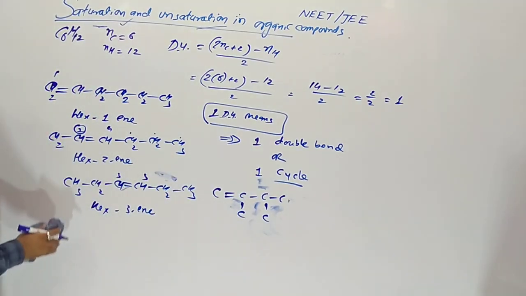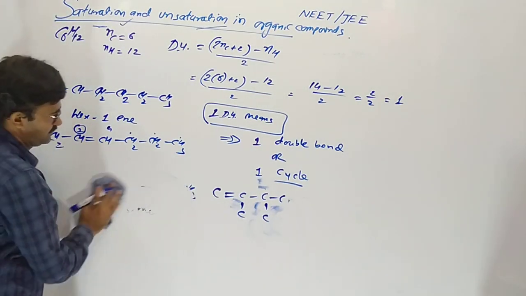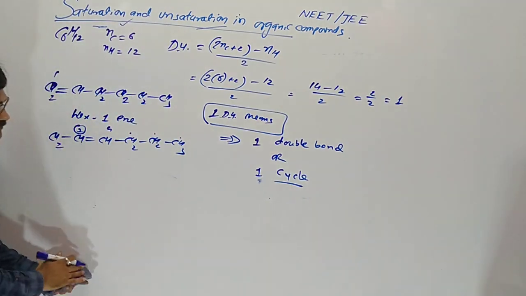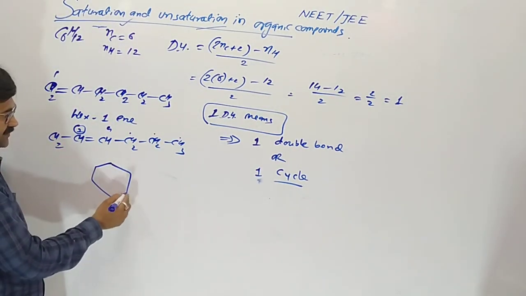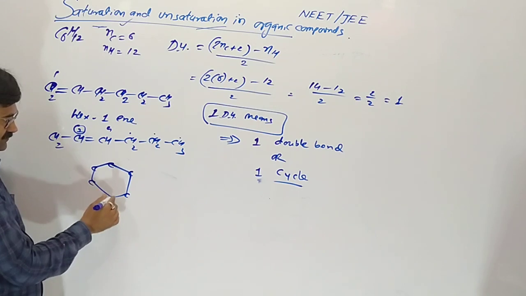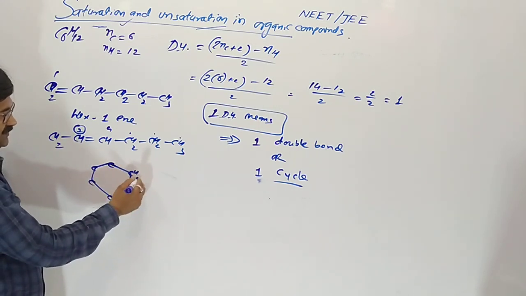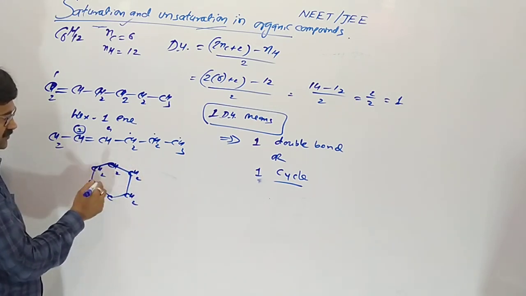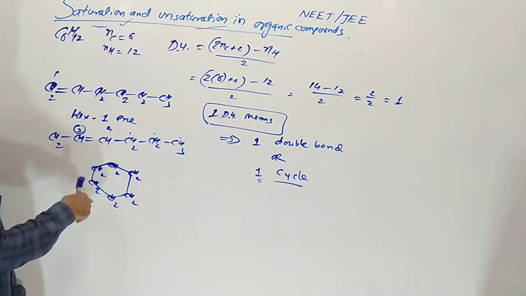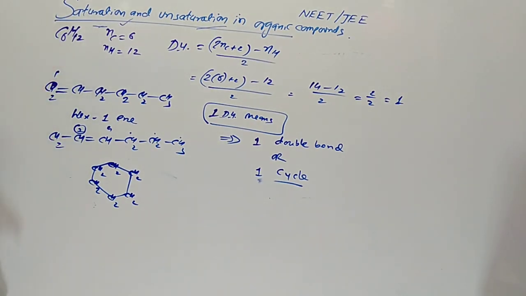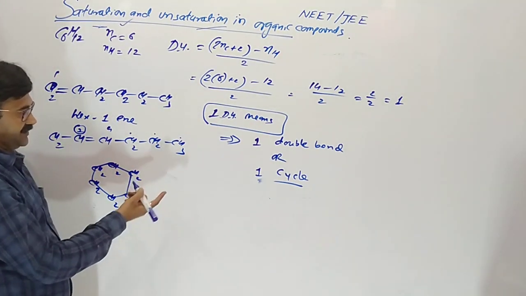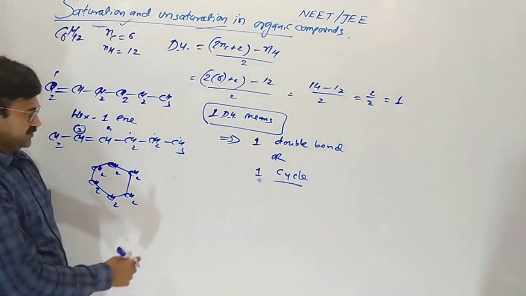Yes, a cycle is also possible, with 6 carbons in the cycle. So CH2, CH2, CH2, CH2, CH2, CH2. The formula remains the same, C6H12, with one cycle and no double bond. Understood?